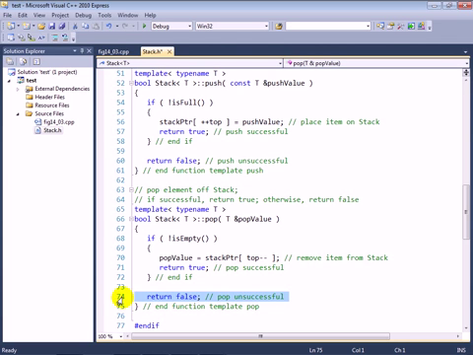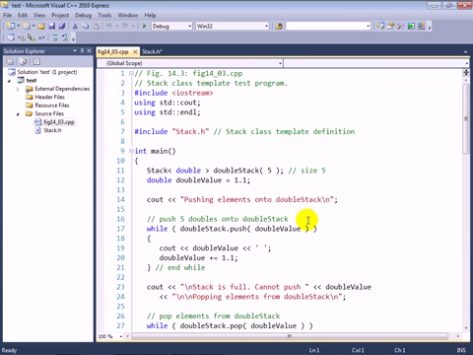Now, we've created this template and we want to use it in a program. So here in main, we include the stack template definition by including its header file, and then we start using our stack. Now, you may recall when we introduced the vector class that part of defining an object of a class template is to specify what type you want to use within the template. So in this case, we're creating a stack that is going to be capable of storing type double. And we can refer to this as stack of doubles in terms of how we read the data type.